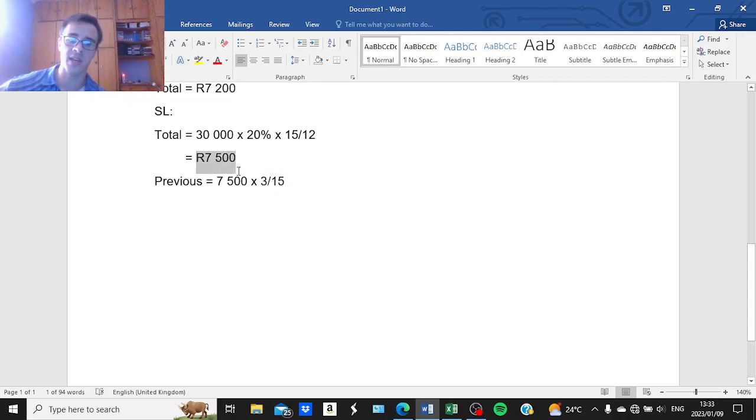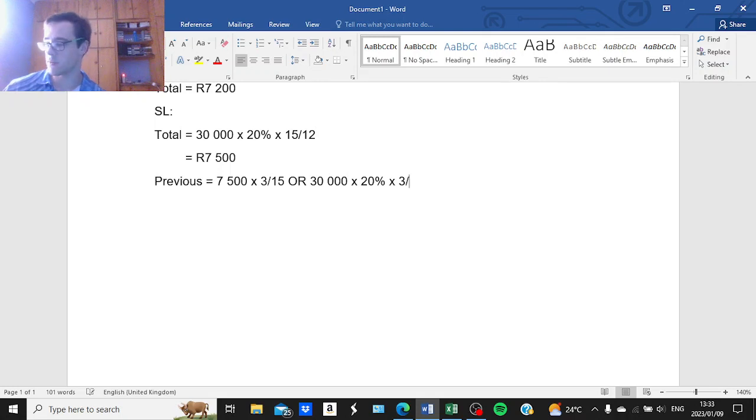And this amount represents unrealized depreciation for 15 months, which is why we use 15 as part of our calculation. We can also just take the unrealized profit of 30,000 multiplied by 20% times 3 over 12. Both methods will give you the same answer of 1,500.